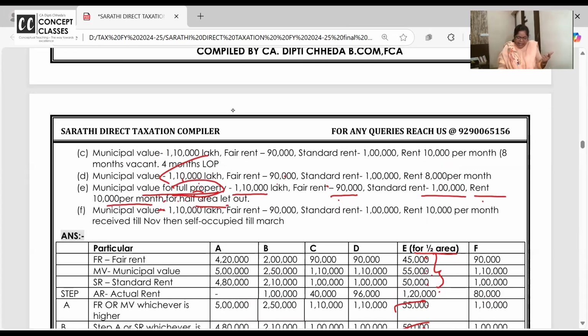ये देखो clear दिया है कि rent 10,000 is for half the area. If they would have given rent for full area, I would have definitely divided it by half. पता है हमको doubt क्यों आता है? Figures देख के. Ma'am, बाकी figures are so less and this is so high.